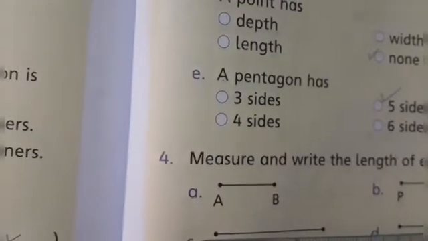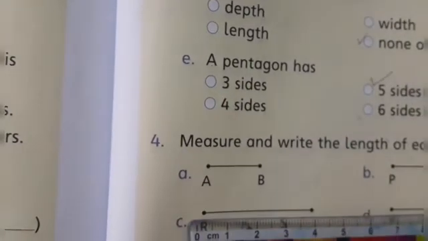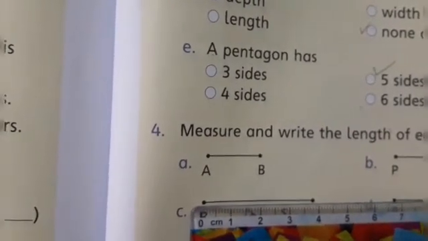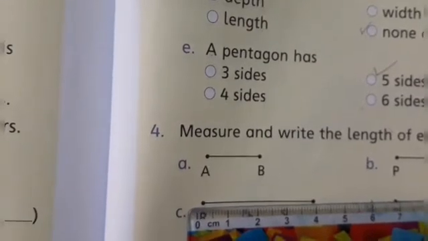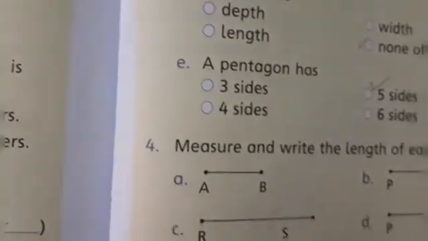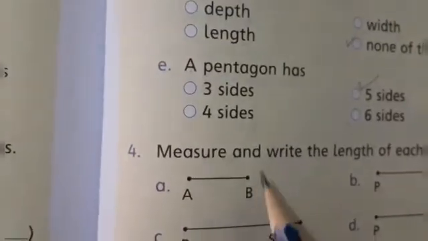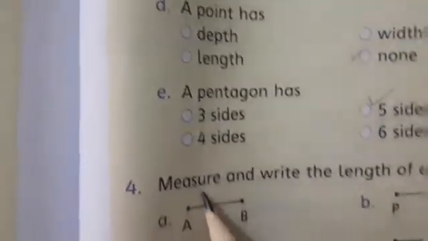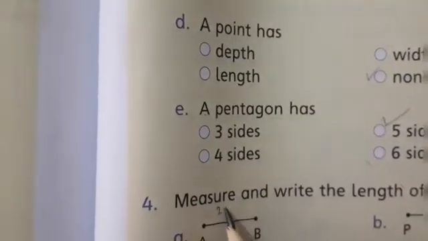Okay, in this way here you will see what is the length of C part. Okay, students, here we will see the length. So the length is 4 centimeter. Okay, in the same way, students, you will write here 2 centimeter, 4 centimeter. Okay, then you will write the length of this line.